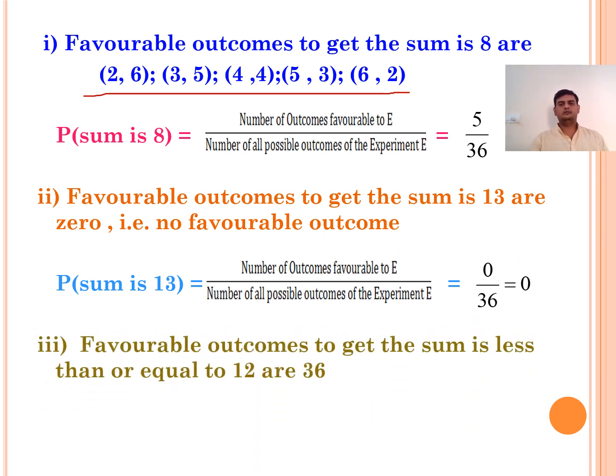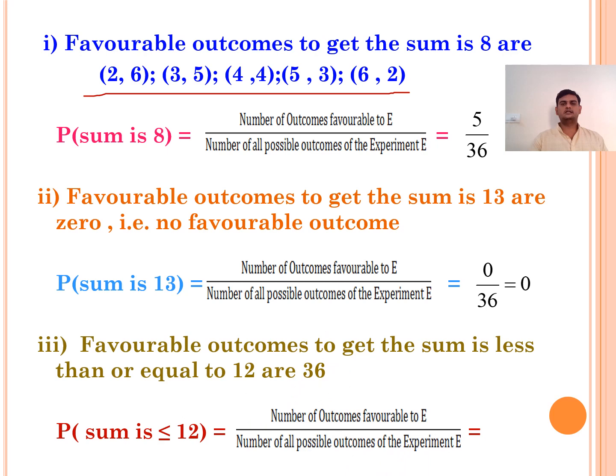Now getting a sum less than or equal to 12. As I told you from the table, all 36 possible outcomes are our favorable outcomes. Means we have the probability of getting a sum less than or equal to 12 is 36 by 36, which gives us the answer 1. Where the probability is 1, that event is called a sure event. So here getting 13 is an impossible event. Getting a sum less than or equal to 12 is our sure event.